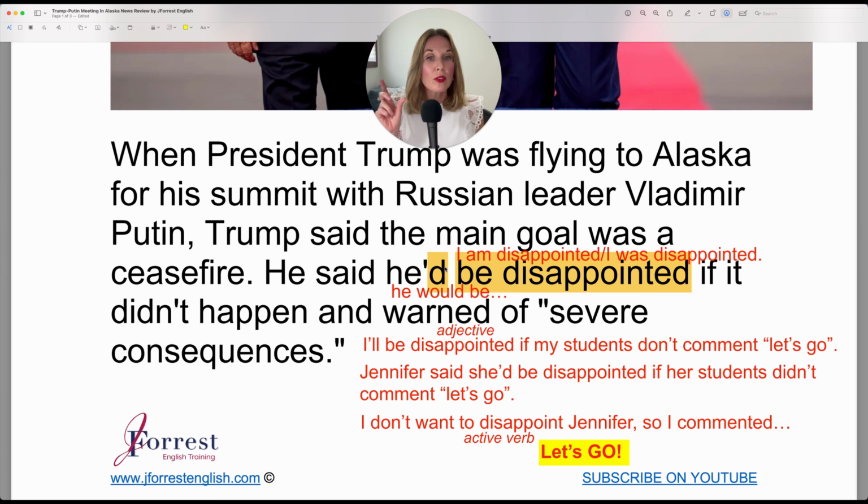So that's the same structure that we have here. Now, one more thing I want to point out. I don't want to disappoint Jennifer, so you can say this, hopefully. I don't want to disappoint Jennifer. Notice here, disappoint is an active verb, so you can absolutely conjugate it. I disappointed Jennifer. So that would be the active verb in the ED form for the past simple. But in this ED form, it's the adjective with the verb be. I don't want to disappoint Jennifer, the infinitive.